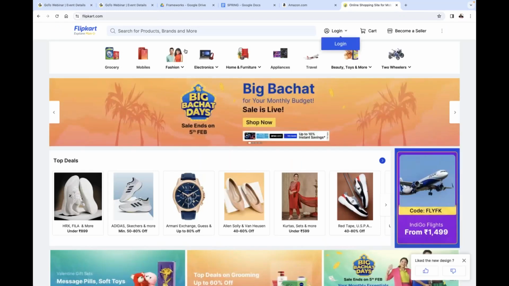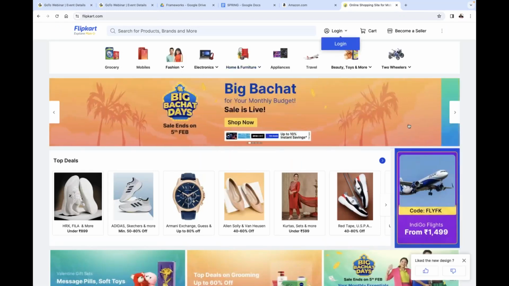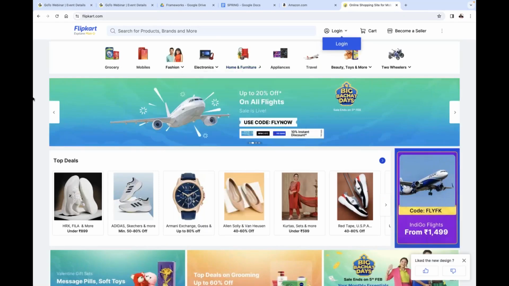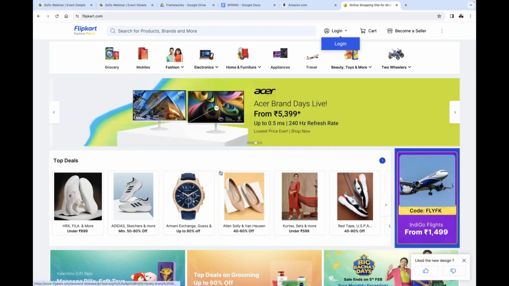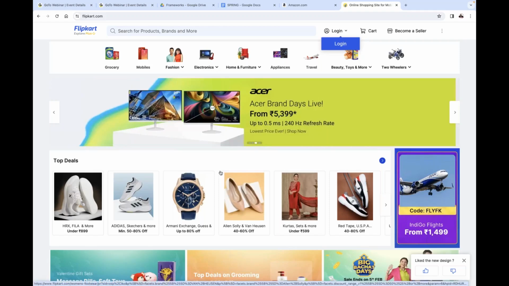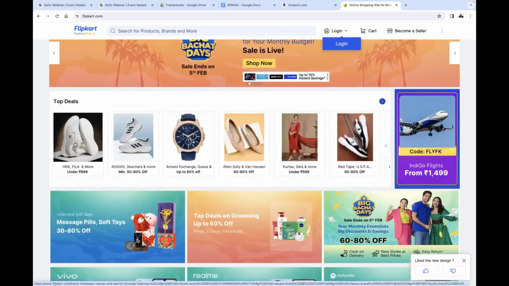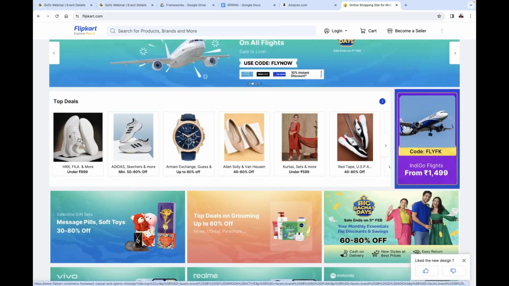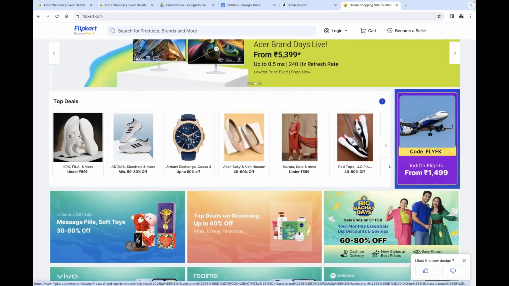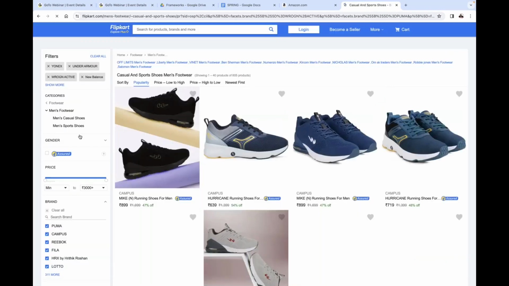How attractive it is. Understand it clearly. This entire thing, all the things we have seen here, that is the look. For example, I want to purchase some shoes. It is very simple to click on shoes, or not? If I click on it, automatically I'm getting so many shoes, or not?